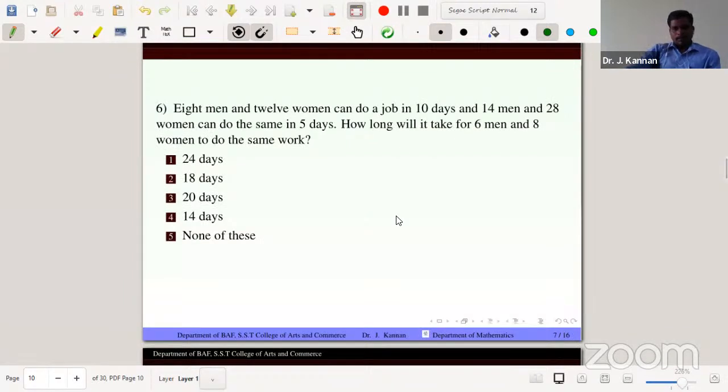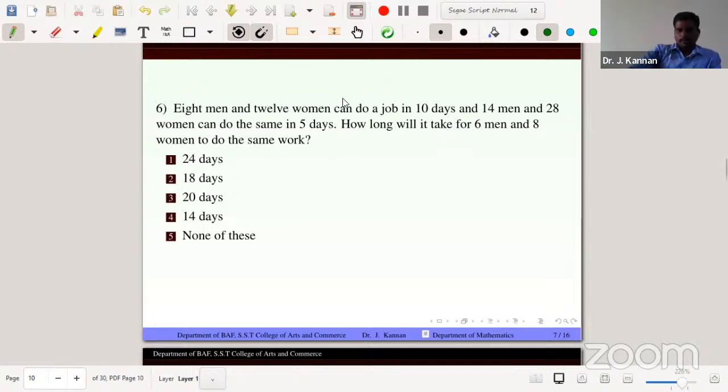Same type of problem actually. 8 men and 12 women can do a job in 10 days. That is the first sentence. And the second sentence: 14 men and 28 women can do the same work in 5 days. How long will it take for 6 men and 8 women to do the same work?